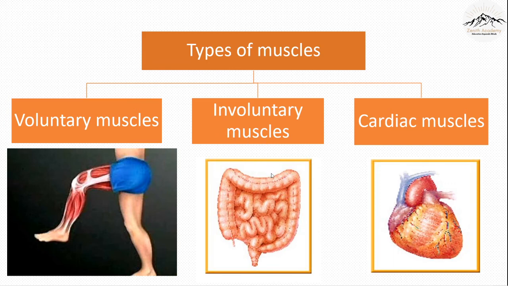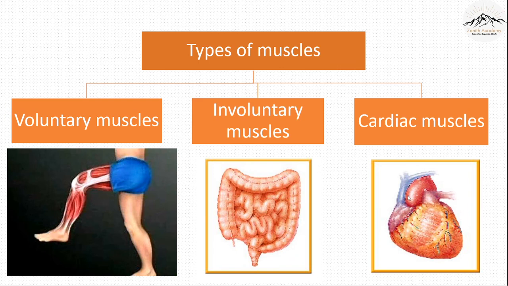So for example, the muscles in our food pipe, that is from our mouth to the stomach, and the stomach and intestine are involuntary muscles. This is the long intestine and the small intestine, and these are known as smooth muscles. Okay, so voluntary muscles are called skeletal muscles, involuntary muscles are called smooth muscles.